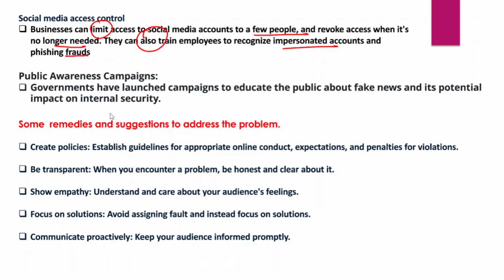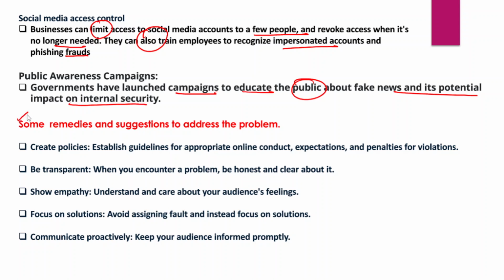And there is also a need for public awareness, because there is a lack of public awareness in the area of cyber security, cyber crime, or social media, so that people can be able to understand or make a distinction between what is legitimate information, what is fake news or misinformation. So governments have launched campaigns to educate the public about fake news and its potential impact on the internal security and sovereignty of the countries.